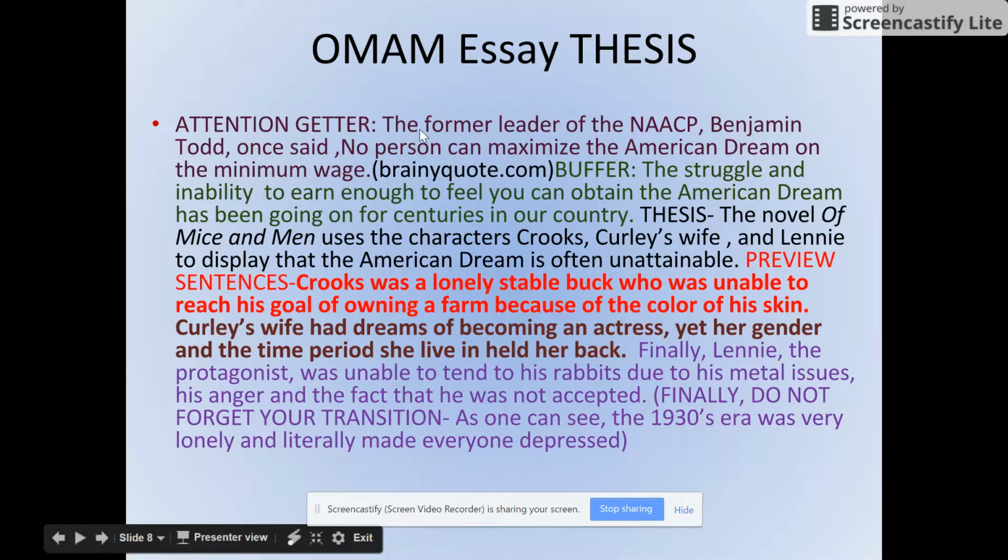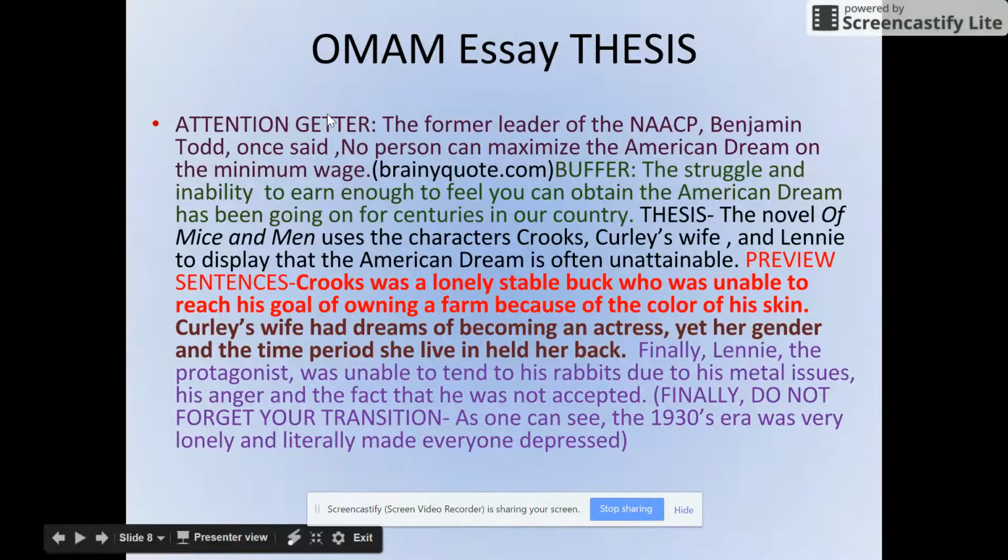And then I put an attention getter, which we'll talk about here as well. So I'm just going to read the thesis here, just the thesis. The novel Of Mice and Men uses the characters Crooks, Curly's wife, and Lennie to display that the American dream is often unattainable. Well, then what you want to do, once we have this thesis, as we start to write this body paragraph, you have to come up with something that's going to get my attention.